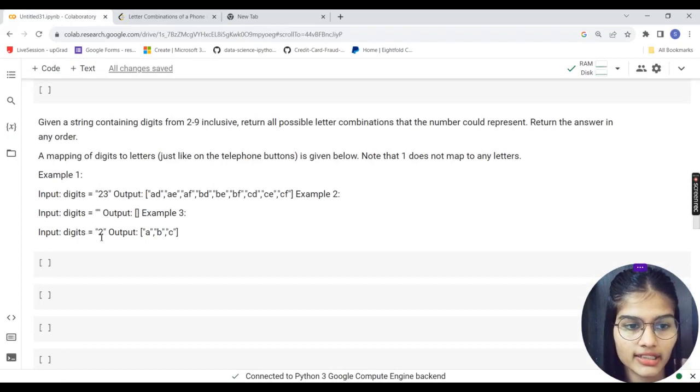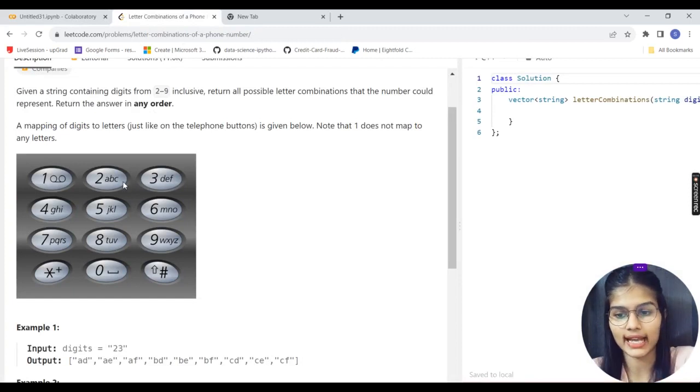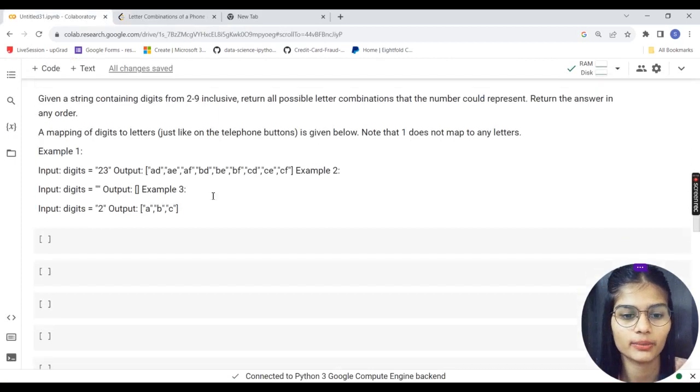Next, we're having the digit as 2. So into 2, what are we having? We are having 3 letters, A, B, and C, right? That's pretty simple. Let's quickly write the program for that.